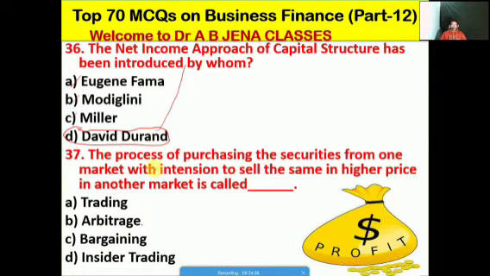So next one हम देखेंगे the process of purchasing securities from one market with the intention to sell the same at a higher price in another market, it is हम क्या बोलेंगे उसको, whether A it's trading, B it's the arbitrage, C it's the bargaining, D it's the insider trading. No doubt friends, so B is the right option for this MCQ. हम क्या बोलेंगे उसको, it's the arbitrage.